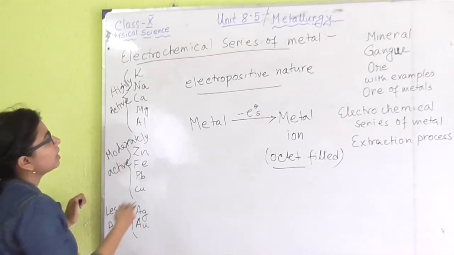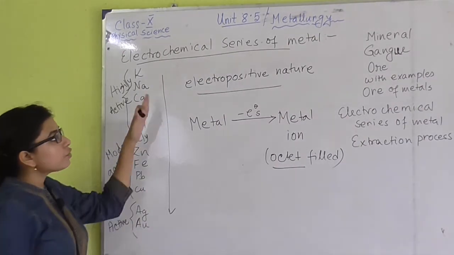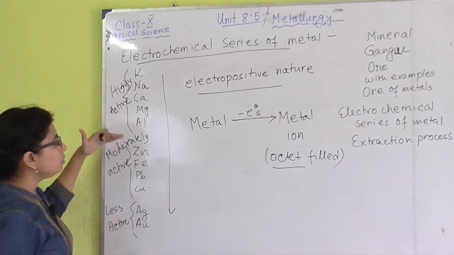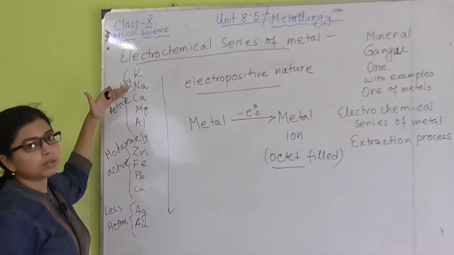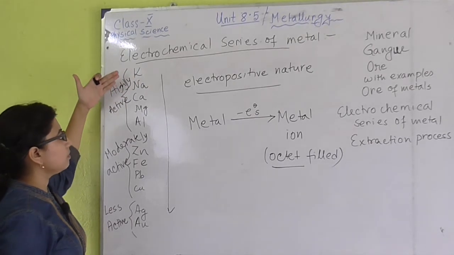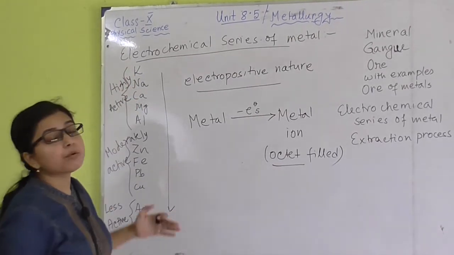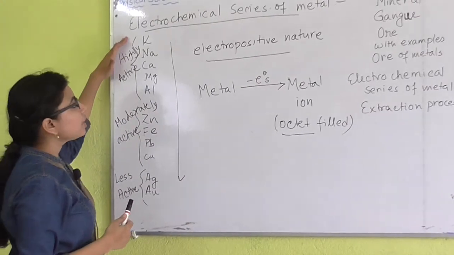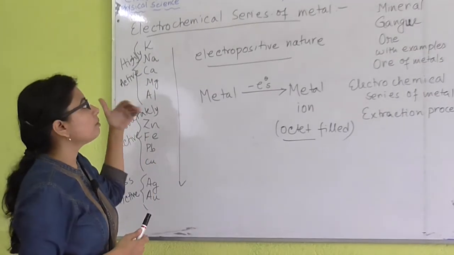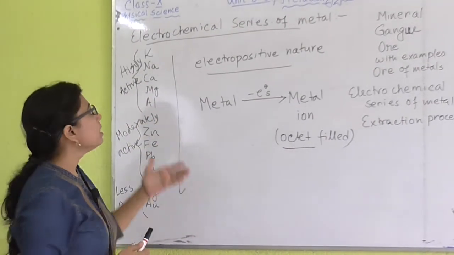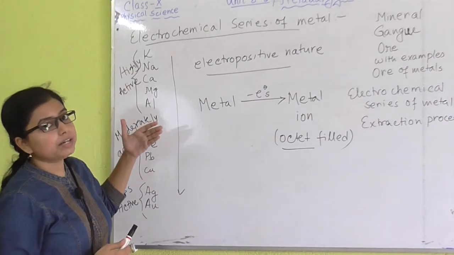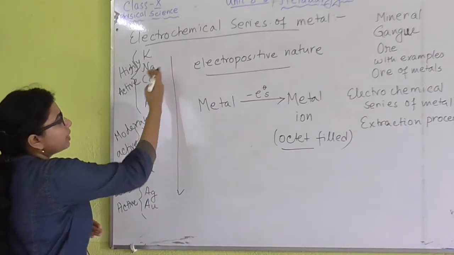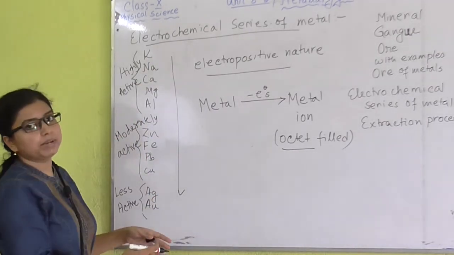In this series, down the group, the electropositive nature decreases. That means as we go down the series from the top, the electropositive character is found to decrease. Potassium will give up one electron at a faster rate with respect to the remaining metals, that means sodium, calcium, magnesium, aluminum and all these metals.